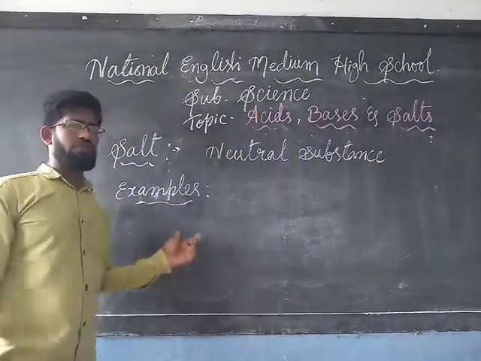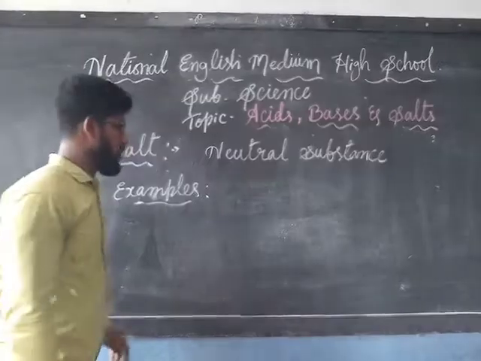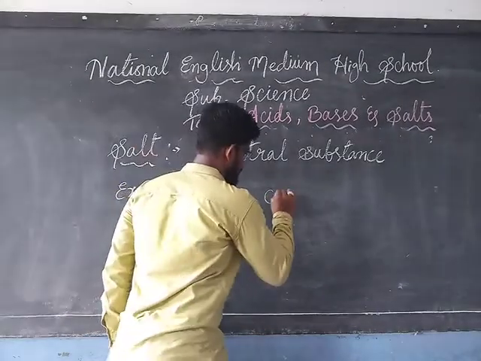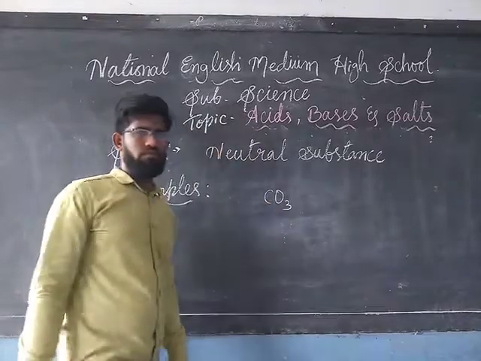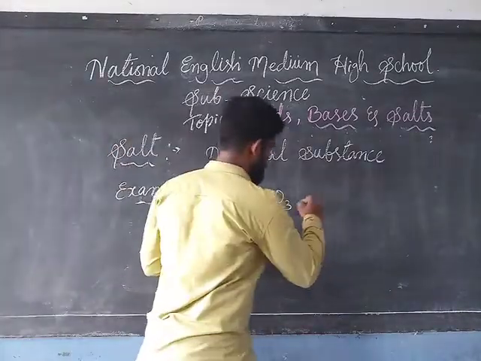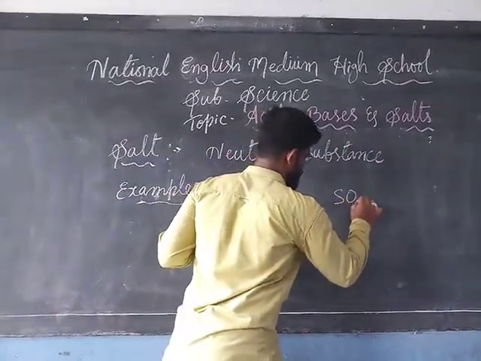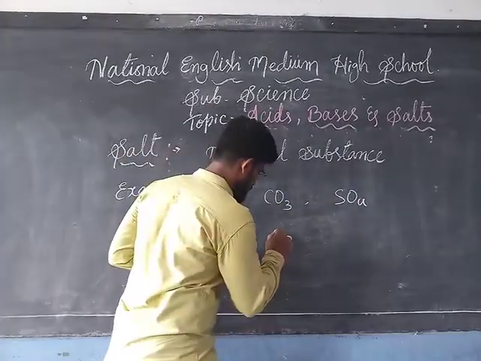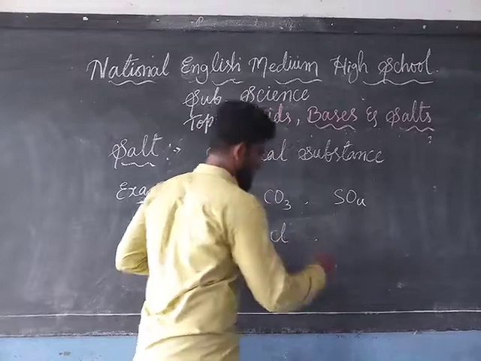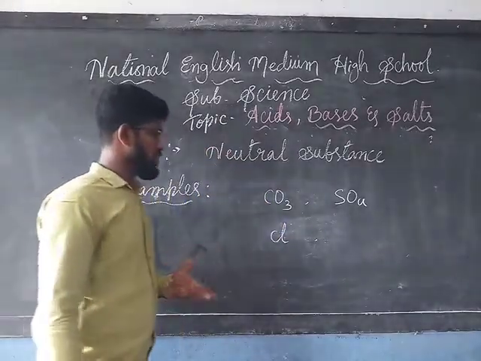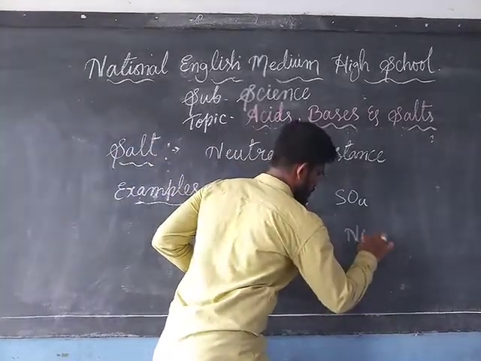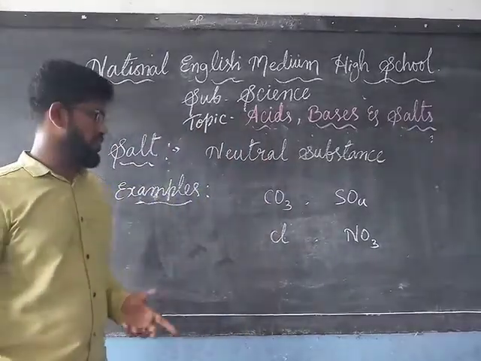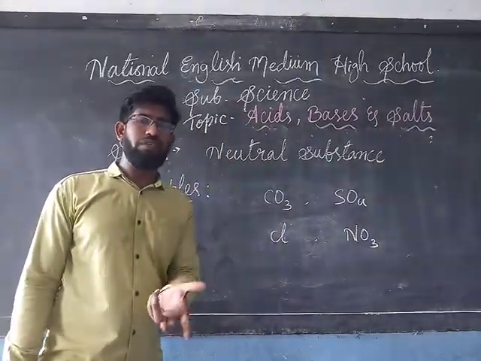So take some examples. As we know, the compounds which end with carbonate, which end with sulfate, which end with chloride, and which end with nitrate. So these are all some examples of salts. Take an example of a compound which is a particular salt.